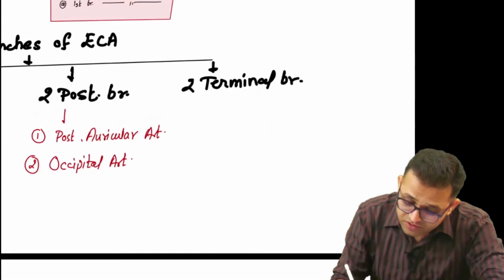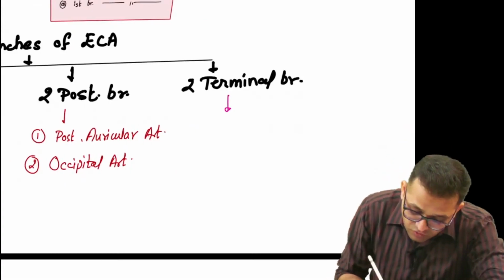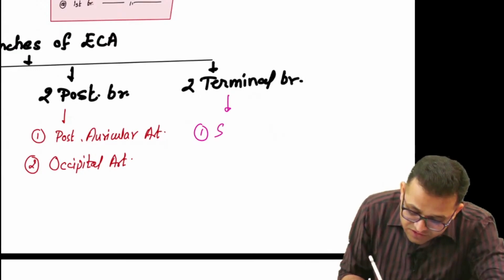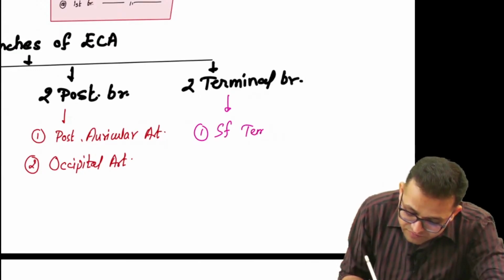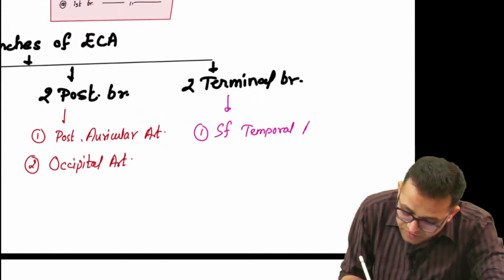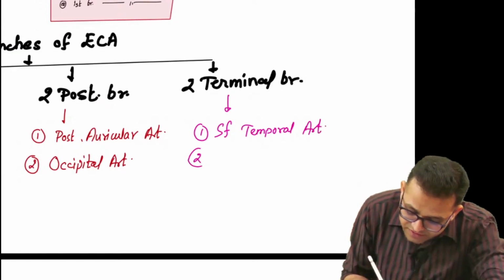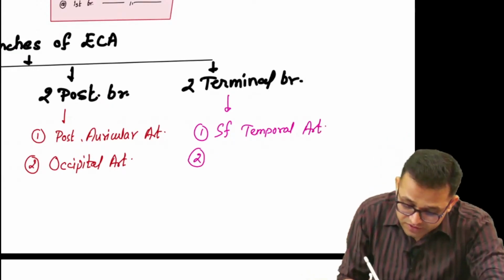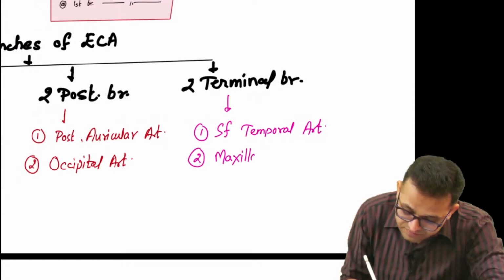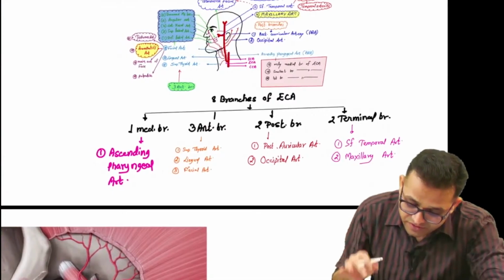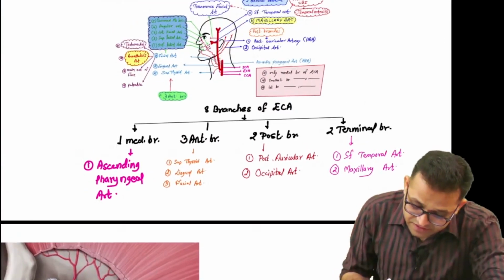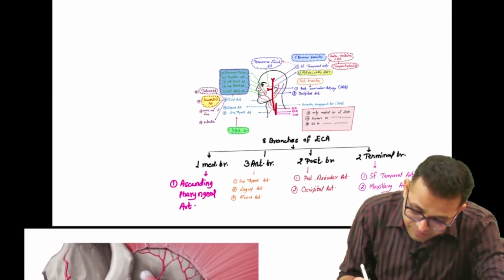Now we are going to talk about the two terminal branches. First is the superficial temporal artery, and then second was the maxillary artery. So you can remember easily with this diagrammatic presentation.